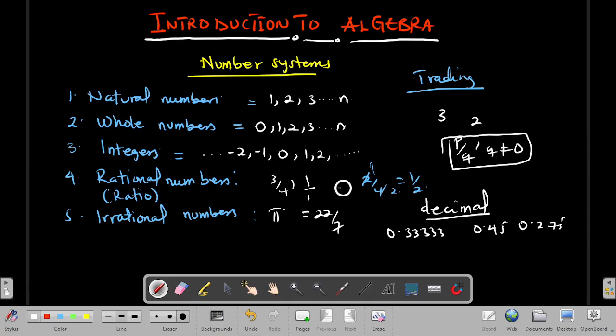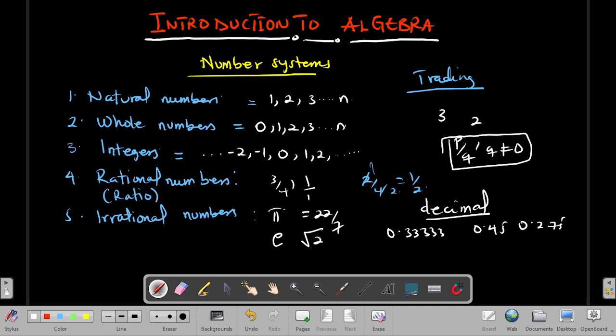If you have a number whose decimal representation falls into neither of these two, neither terminating nor recurring, then it means that the number is irrational. Most irrational numbers don't end in their decimal form. The number pi goes on and on and will never end, so that you'll keep getting different digits. Another irrational number is e, Euler's number. Another typical example is the square root of 2. Square root of 2 is irrational, so you cannot represent it in the form a over b.